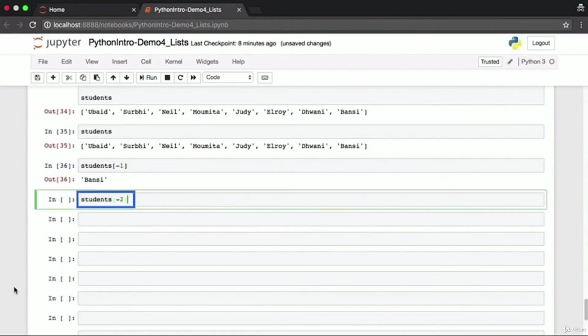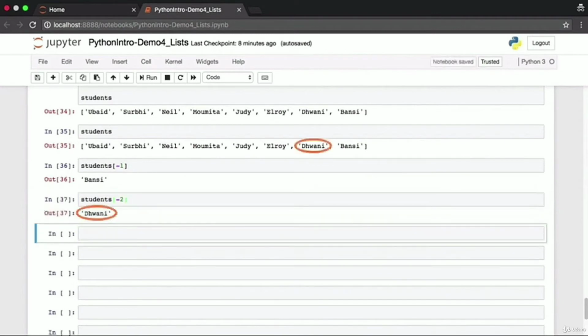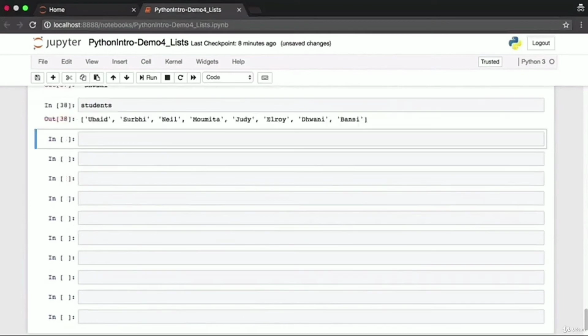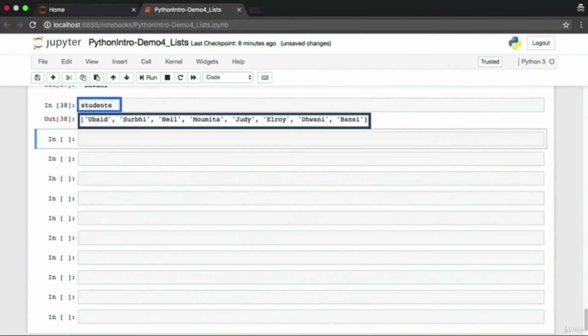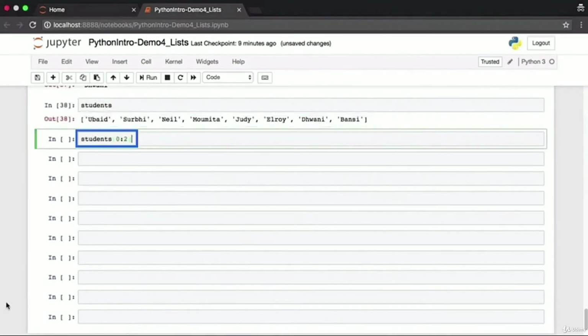If you're trying to access the -2nd element in a list, that is the second to last element. Counting from the very end, it's the second element. Second last element is Dhwani in our list. I'm going to display the list for you once again so that you have it for reference. We'll now see the notation to access a range of elements from within our list.